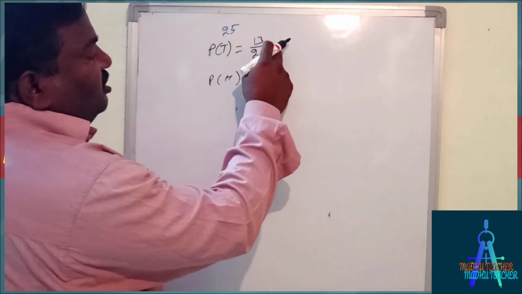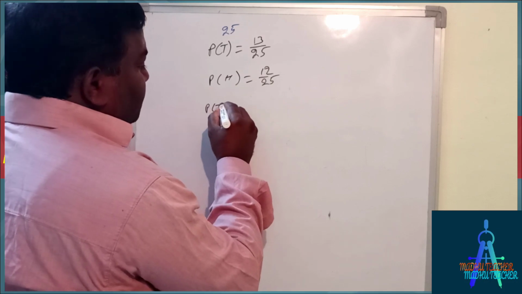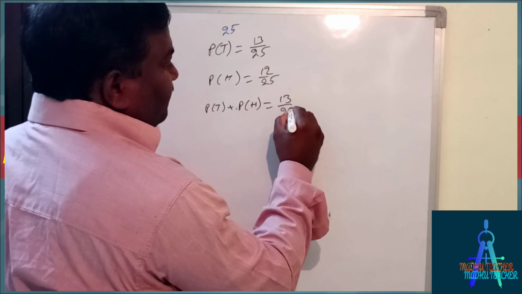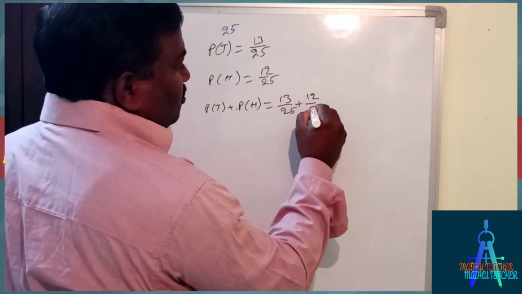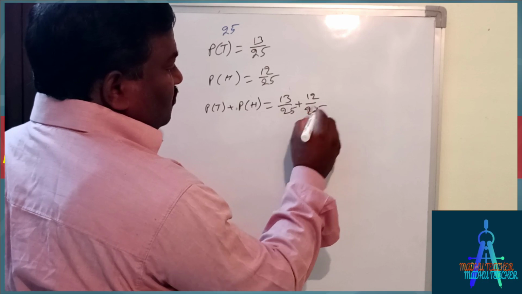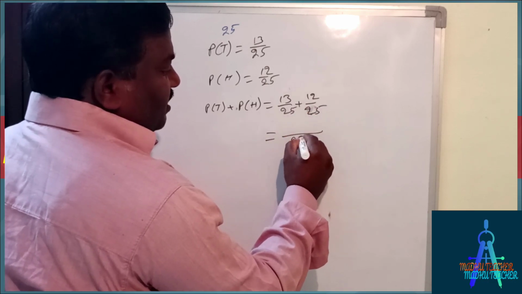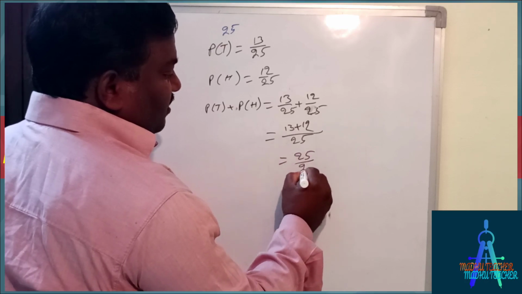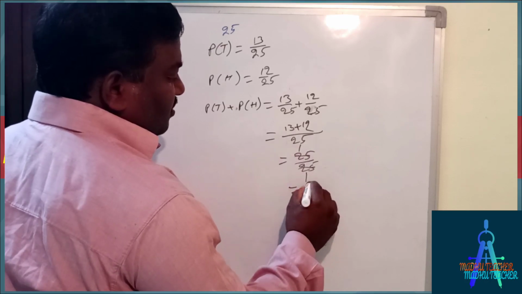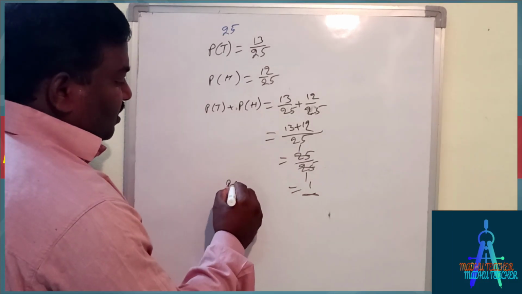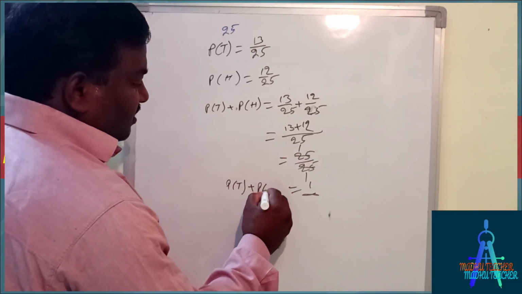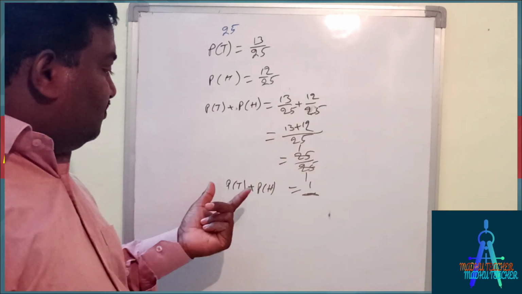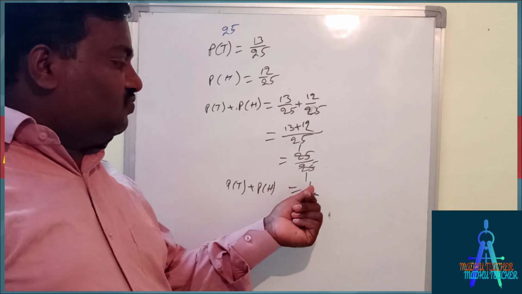Suppose I am adding these two: probability of tail plus probability of head equals 13 by 25 plus 12 by 25. 25 is the LCM, 13 plus 12, finally we got 25 by 25, that is 1. So probability of T plus probability of H is 1. So the sum of these two probabilities is 1.